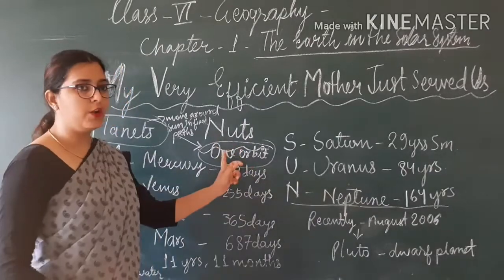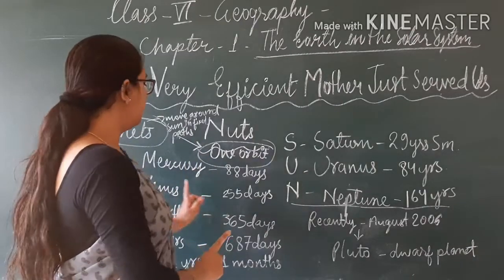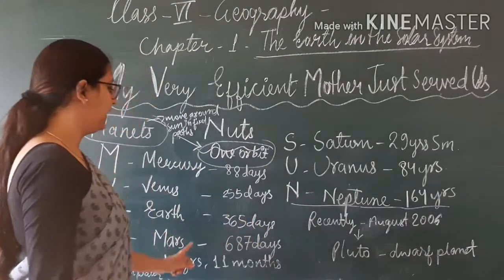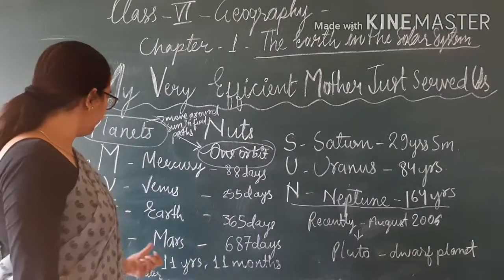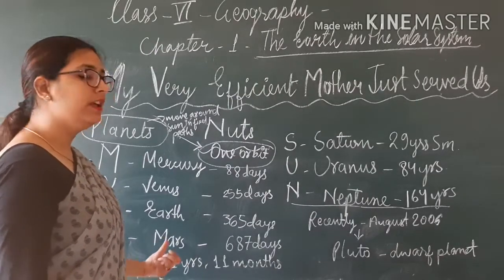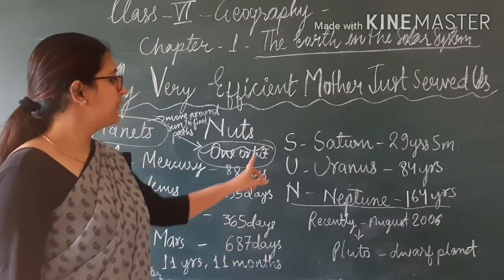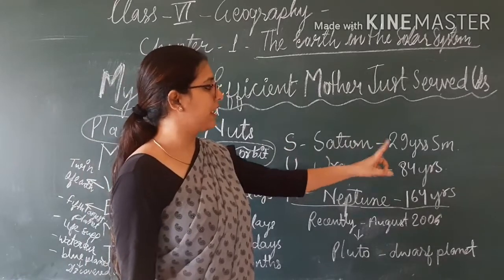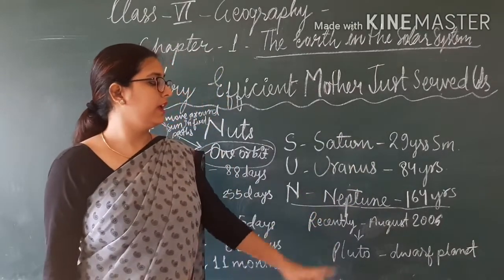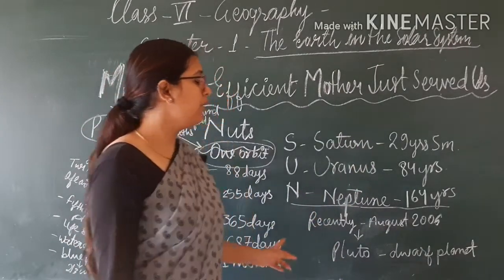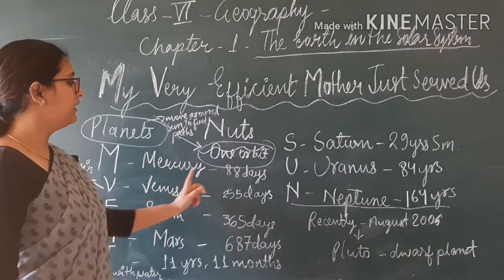For one orbit, Mercury will take 88 days and Venus will take 255 days. Earth will take 365 days. Mars will take 687 days. Jupiter will take 11 years, 11 months, about 12 years. Saturn will take 29 years, 5 months. Uranus will take 84 years, and Neptune will take 164 years. So, for completing one orbit, these planets take this much time.